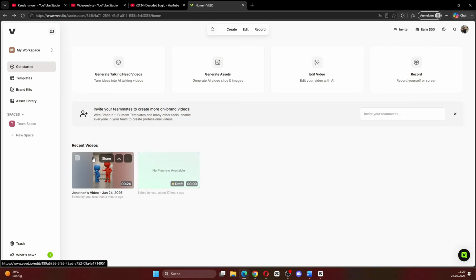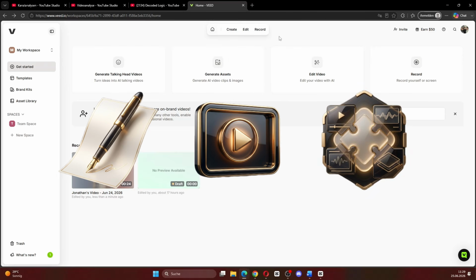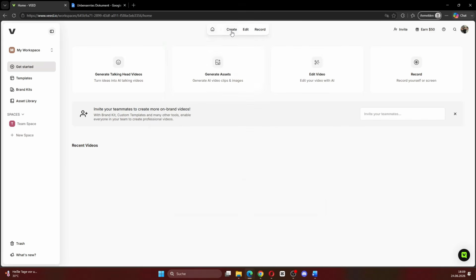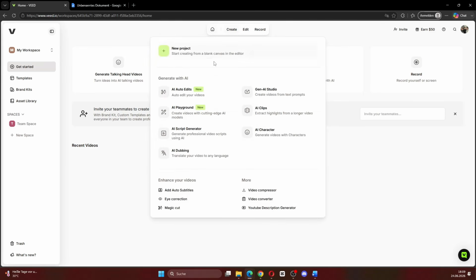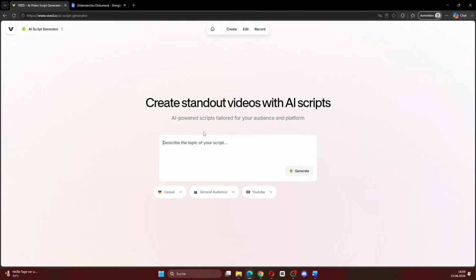So for our AI video, we are going to need three main things: a script, the visuals, and then we need to edit the script and the visuals together into one final short form video. You always want to start with the script. Sign up to Veed, then head over to your dashboard and click on the AI script generator. Here you want to describe what your script should look like.